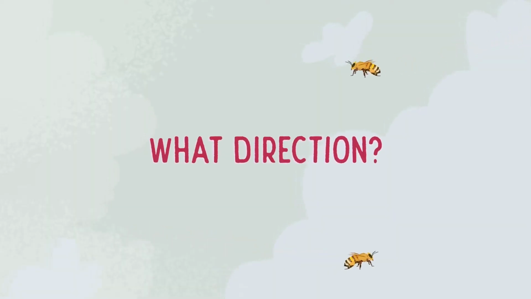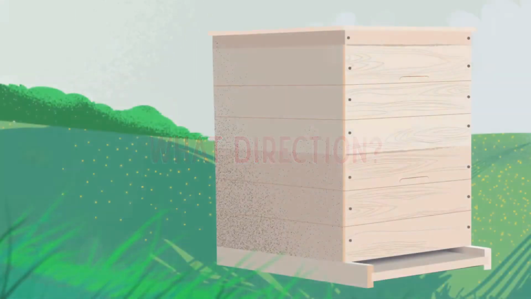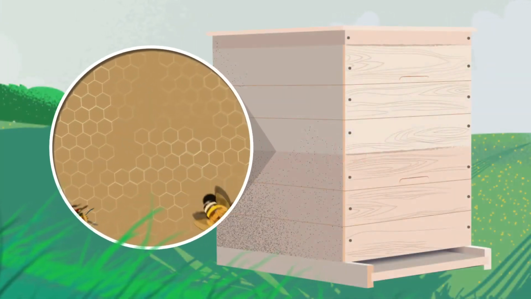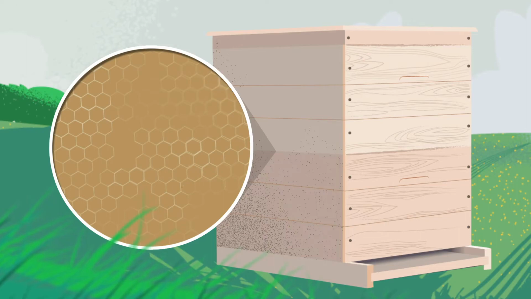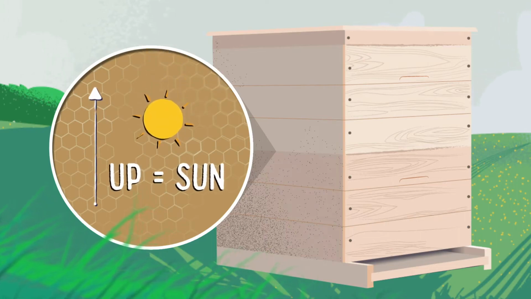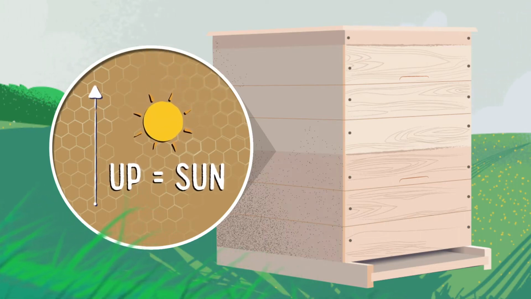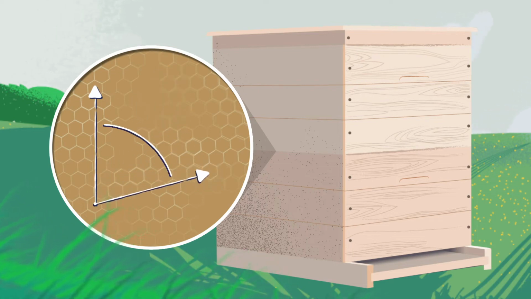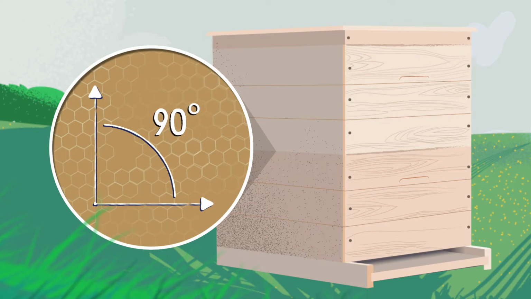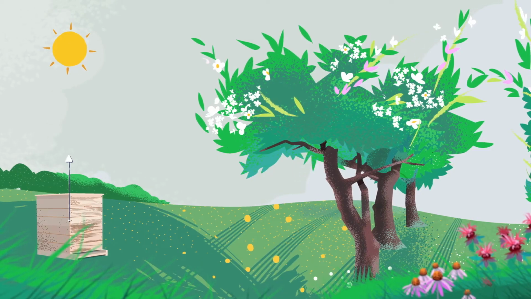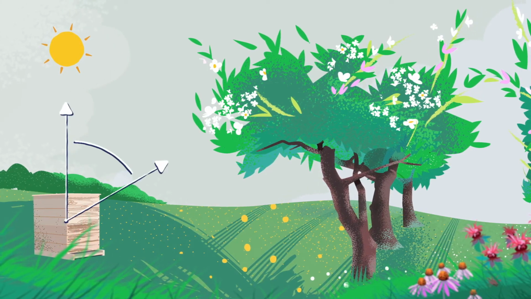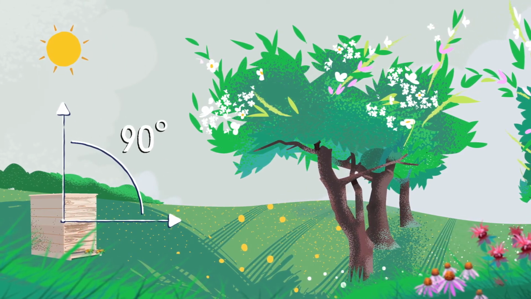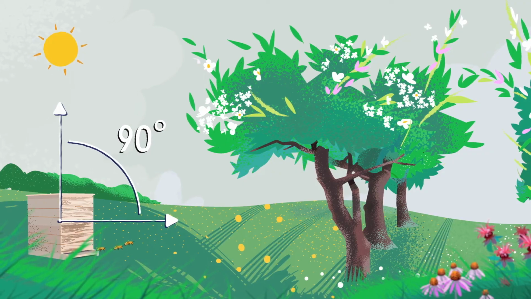To get directions to the food, the bees can't just pull out their smartphones. Instead, the followers watch the direction of the dancing bee's waggle run. In the hive, up means towards the sun. If the waggle dance is straight up, the food is straight towards the sun. If the food is in another direction, the bee runs at an angle that matches the direction of the food outside. Outside, follower bees look at the position of the sun and fly the same angle that the dancing bee showed them on the inside of the nest.